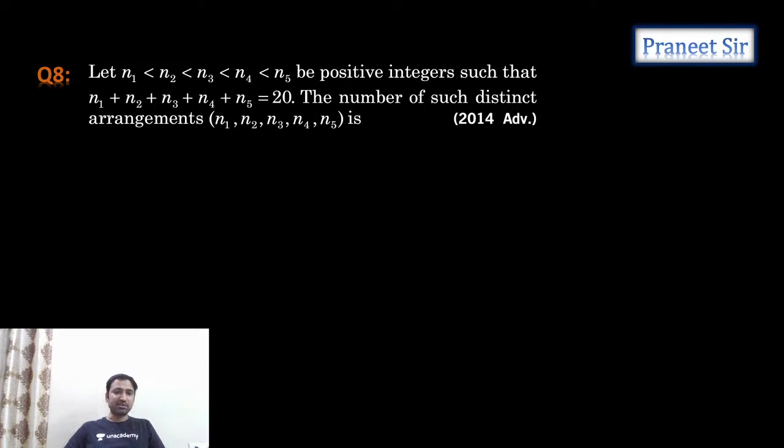Next, last question, guys. This is the last question. After this question, we'll end the session. N1 less than N2 less than N3 less than N4 less than N5 be positive integers such that N1 plus N2 plus N3 plus N4 plus N5 is equal to 20. Then the number of such distinct arrangements.